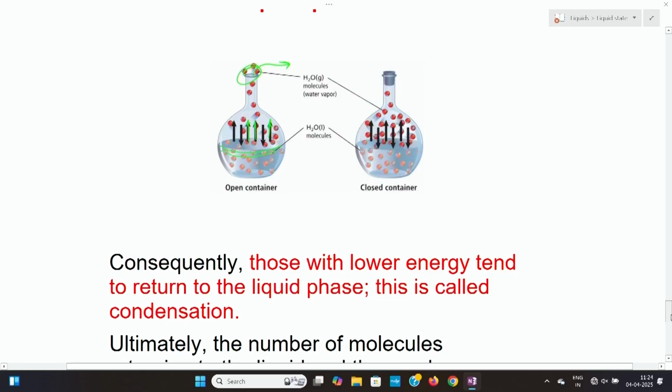When this condensation happens, at a particular time, the rate of evaporation is equal to the rate of condensation. At that time, there is some pressure exerted by the vapor. That pressure is called vapor pressure. Vapor pressure is the pressure exerted by the vapor when the rate of evaporation is equal to the rate of condensation.